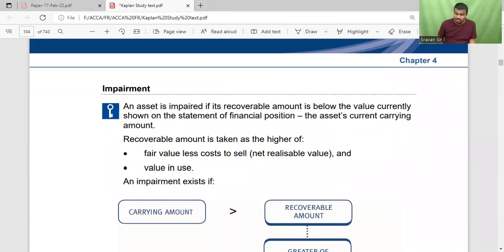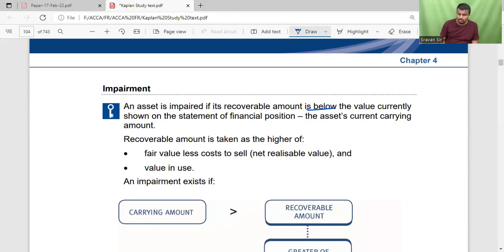Here, what is meant by impairment is provided. An asset is impaired if its recoverable amount is less than the value currently shown on the statement of financial position. What does that mean? If the carrying amount is less than the recoverable amount, there is no impairment.